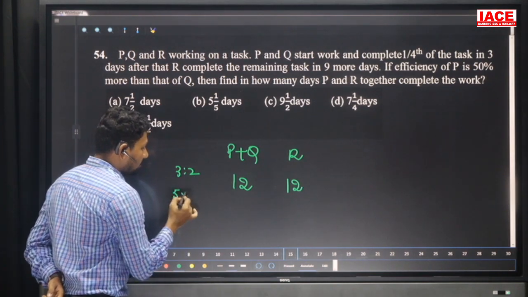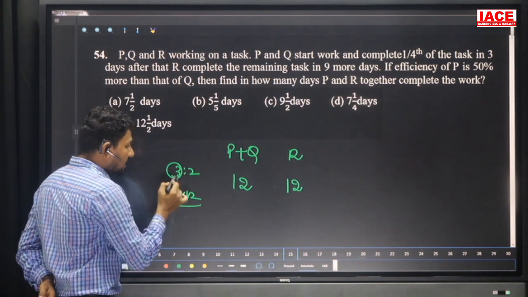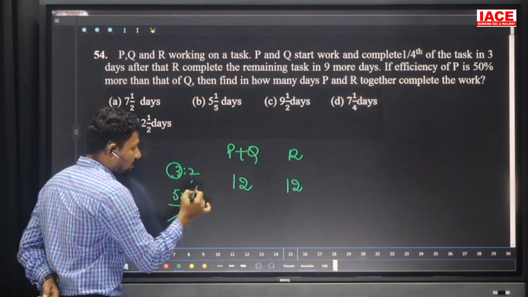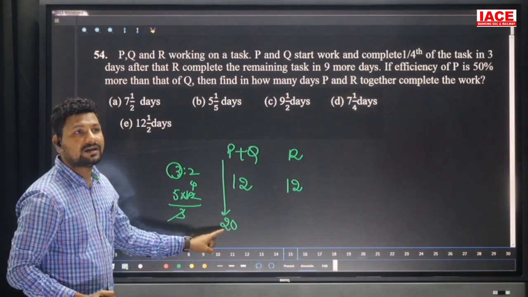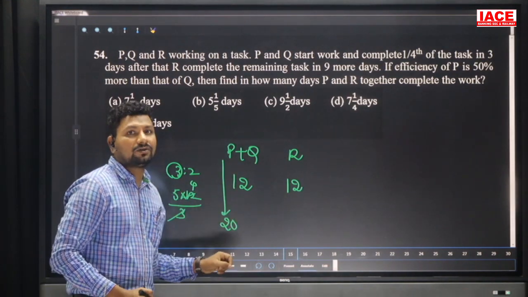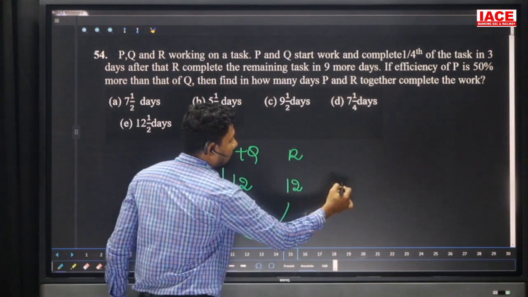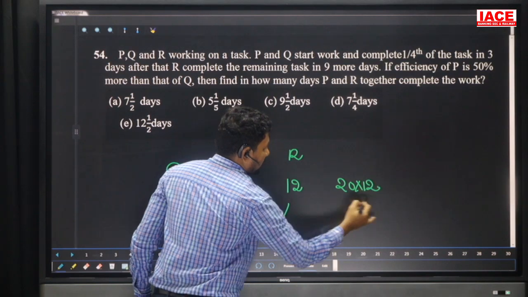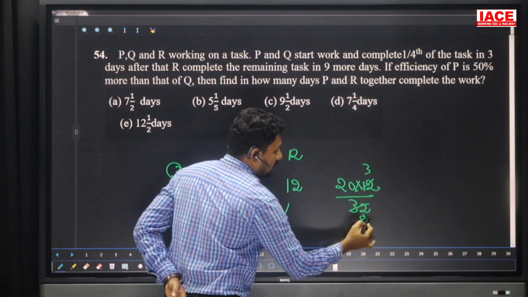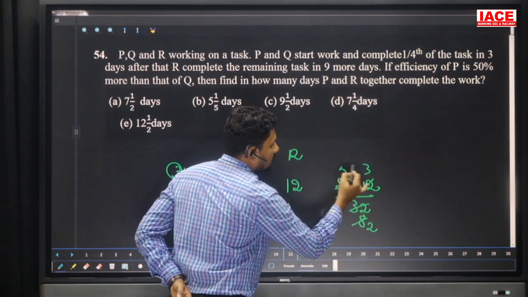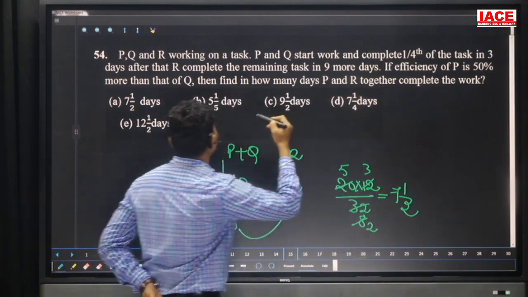12 5s, that is 5 into 12, and then we need only the P value, P's individual value, so we divide with 3. 3 into 12 is 4 times, and 4 5s are 20. That means P alone will complete the total work in how many days? 20 days. R alone will complete the total work in 12 days. We need P and R together to complete the work in how many days? Then x into y over x plus y, that is 240 by 32. Here 4 3s are, 4 8s are, and 4 2s are, and 4 5s are. 5 3s are 15. 15 by 2 is equal to 7.5 days. Our option is A.